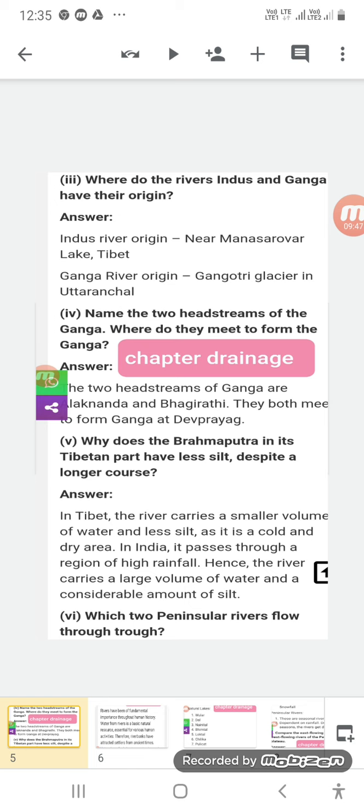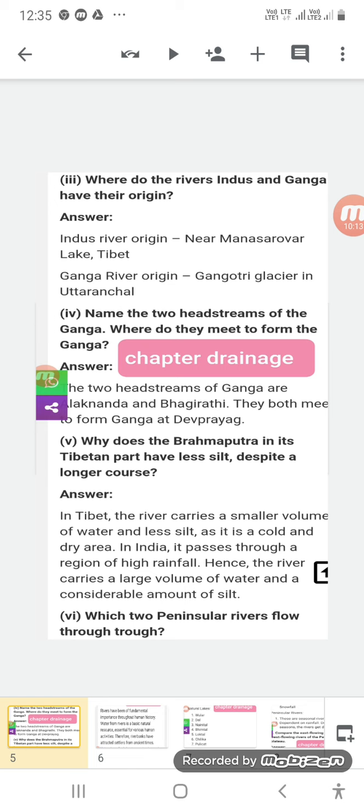In India, it passes through a region of high rainfall. When it enters India, in Arunachal Pradesh, Assam, etc., that area has abundant rainfall. Hence, the river carries a large volume of water, and considerably the amount of silt will be more.